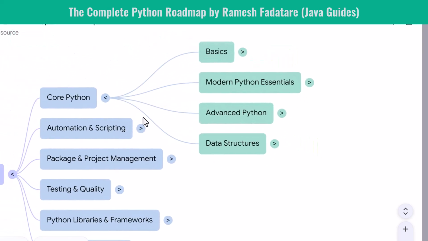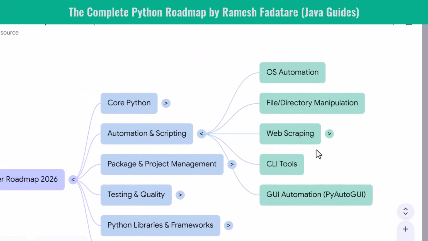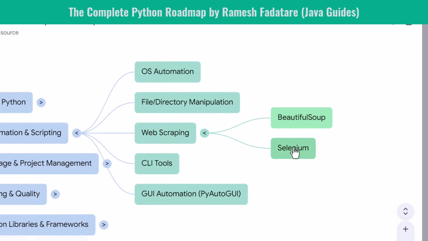Next, automation and scripting. Python shines in automation. You learn OS automation to run system tasks, manage processes, and interact with the file system. You learn how to manipulate directories, rename files, and work with environment variables. You explore web scraping using Beautiful Soup and Selenium.